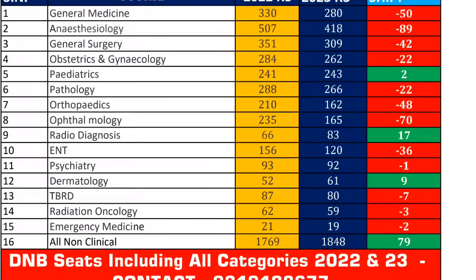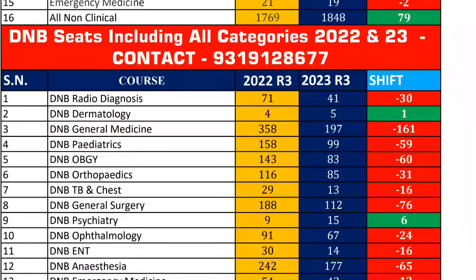In radio diagnosis, there are more seats because the seat increment happened in radio diagnosis by a good margin. But in non-clinical, there are more seats vacant this year. If you see DNB institutes, particularly in general medicine, last year there were 358 seats vacant, this year just 197. So there are 161 fewer seats.